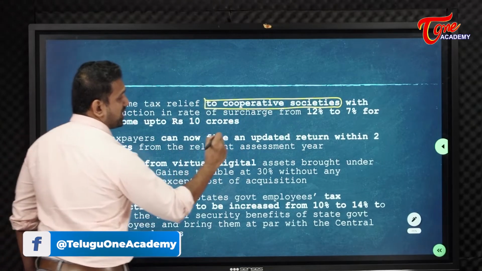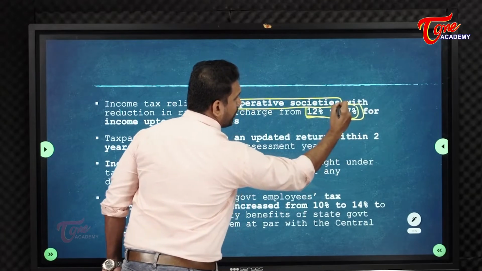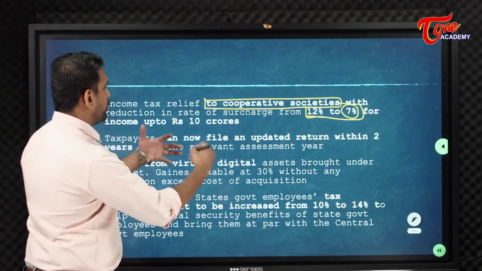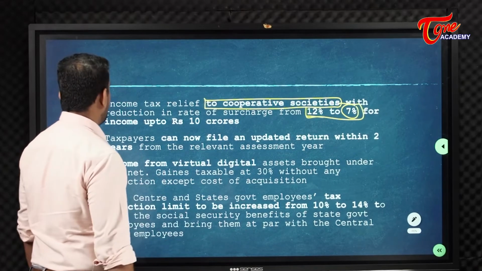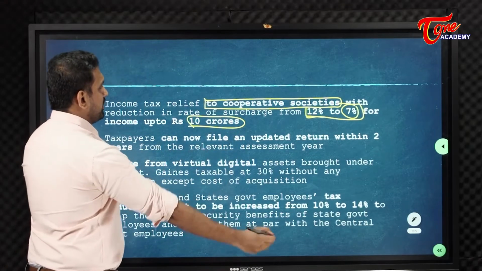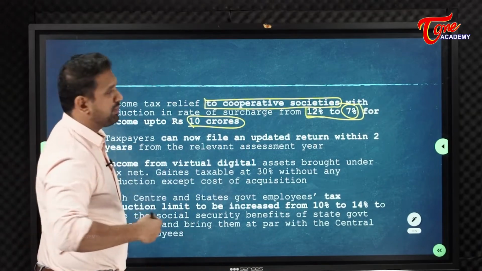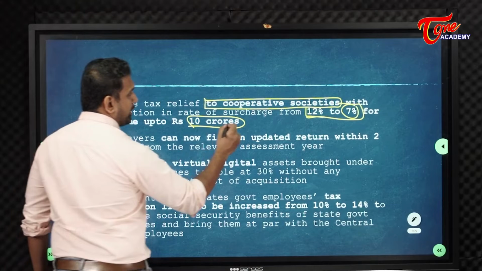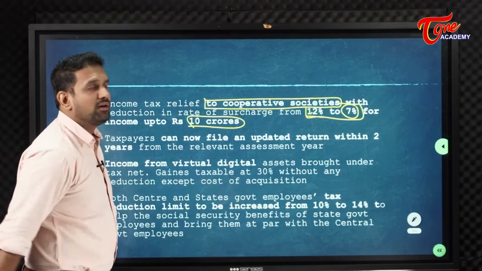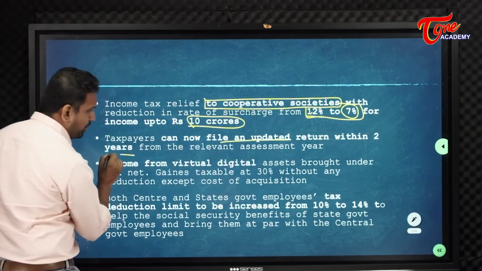Okay, where the surcharge has been reduced from 12% to 7%. Very nice step, because more cooperatives will come, more stability in the standard of living will come, and more pooling of resources will come, and everyone will develop. Up to 10 crores. Means if any cooperative societies are having 10 crore rupees of business turnover, they don't have to pay 12%, they have to pay only 7% now, to give a push to what? Cooperatives.